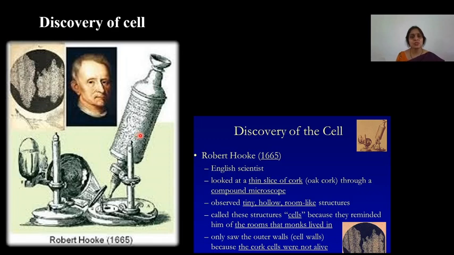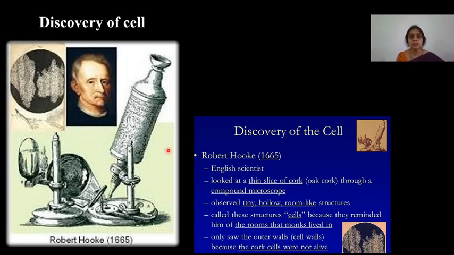He was surprised to see that cork resembled the structure of a honeycomb. Yes, he named it cellulae. In Latin, cellulae means little room, a small room. Actually, what he observed were dead cells. It was only the cell wall, because it had lost all its living substances.